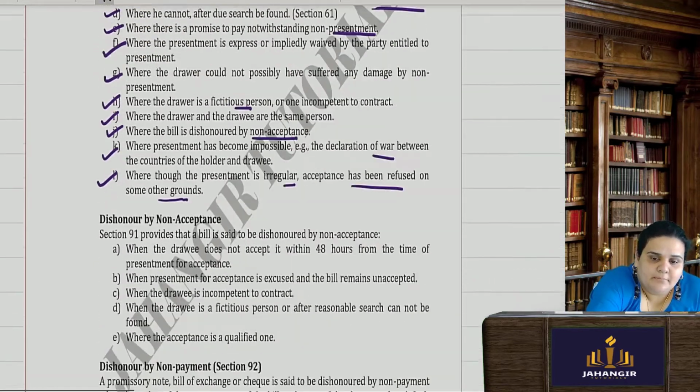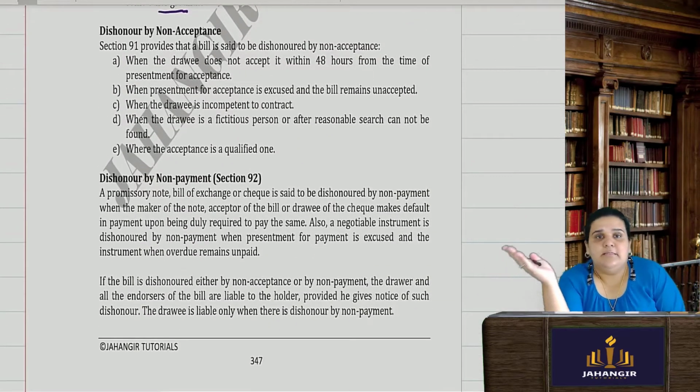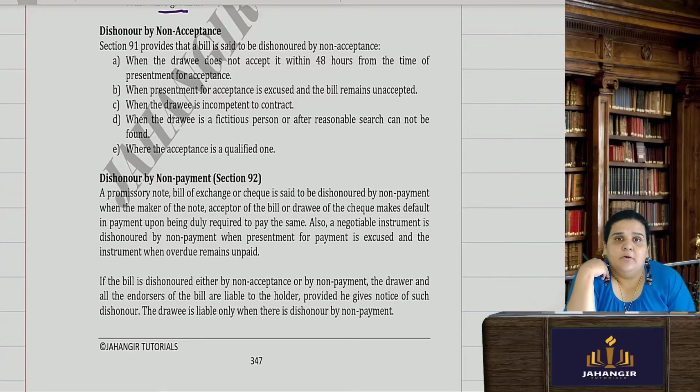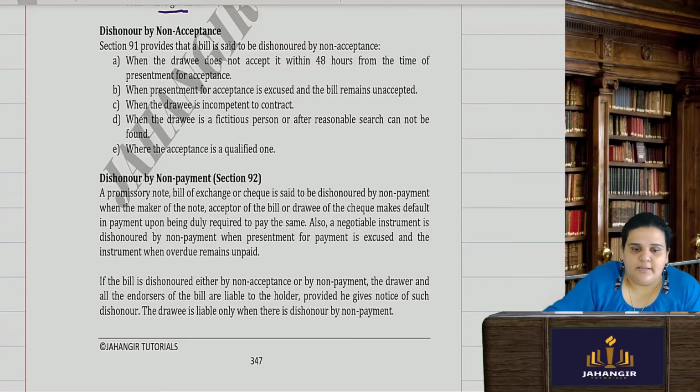Okay, so when a bill is not accepted, it is known as a dishonor by non-acceptance. Where a bill is compulsorily required to be accepted and it is not accepted, it is known as dishonor by non-acceptance, which is given under section 91. And when a bill is dishonored by not paying it, it is known as dishonor by non-payment under section 92. So a bill is dishonored by non-acceptance when the drawee of the bill, who had to accept it, does not accept it within 48 hours from the time of the presentment.